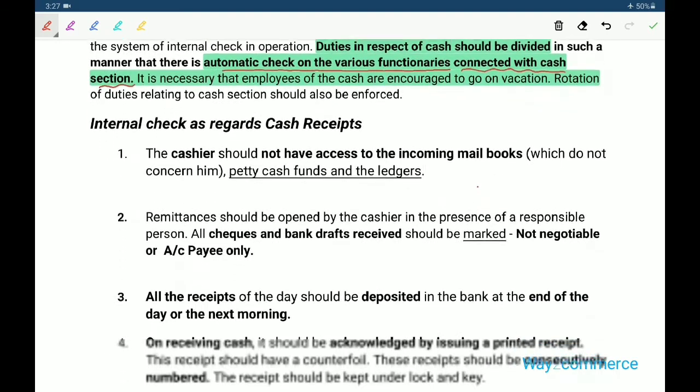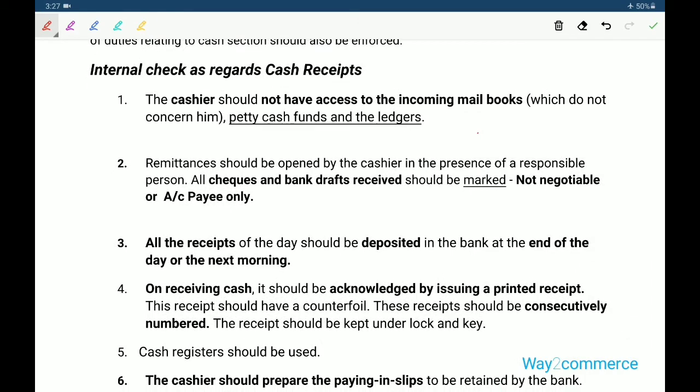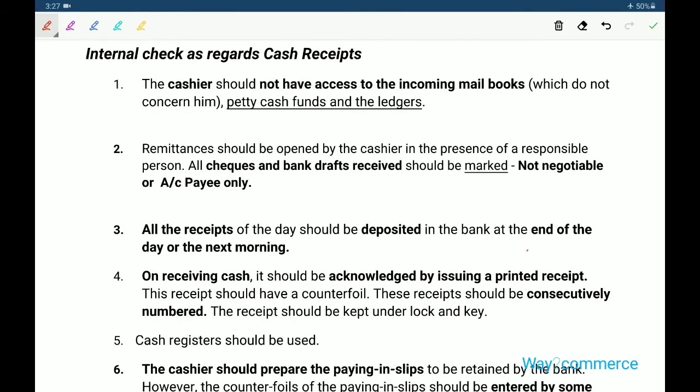Next, internal check as regards recording cash receipts. This is a rapid revision class, that's why we have to learn with speed.